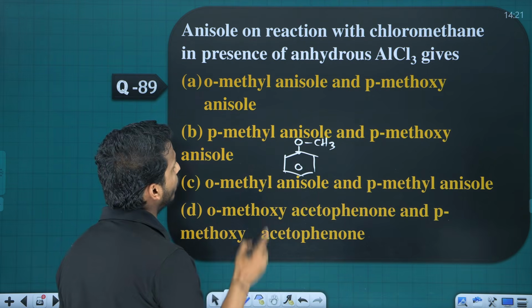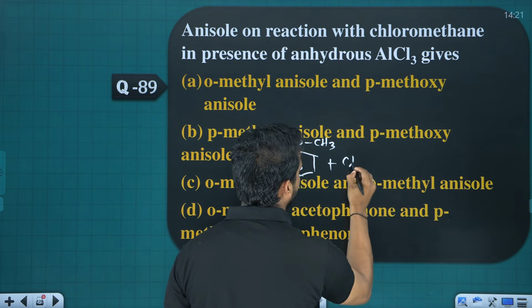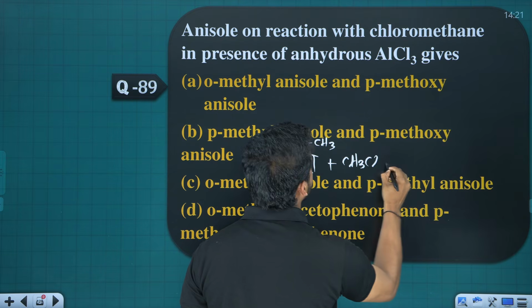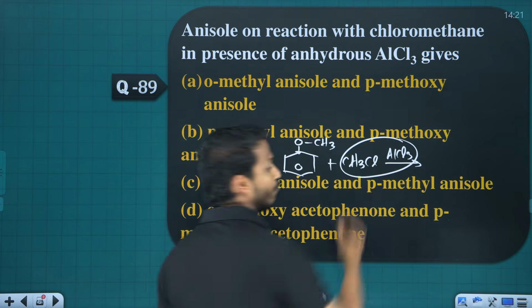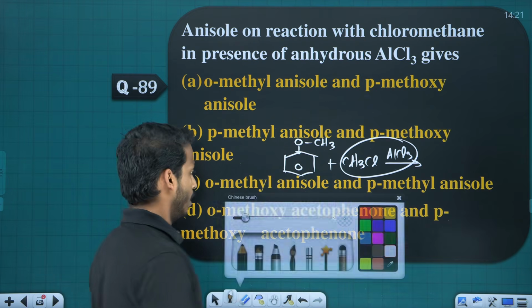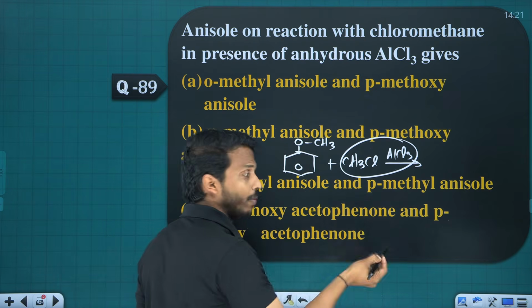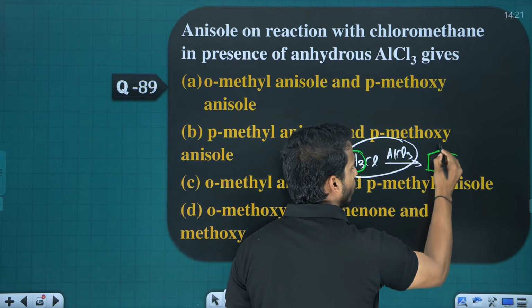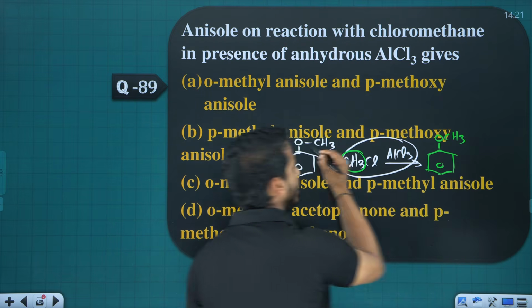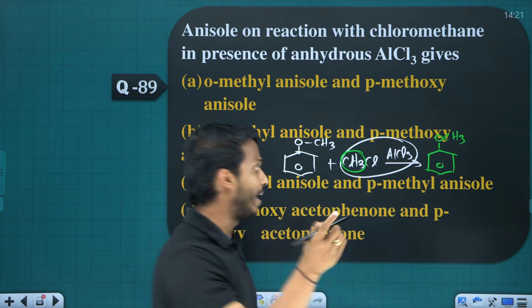Anisole on reaction with chloromethane, CH3Cl, in presence of anhydrous AlCl3. What is this reaction? Friedel-Crafts alkylation. So Friedel-Crafts alkylation means which group comes? CH3 will come. Where can we place it here? Anisole is an ortho-para directing group.